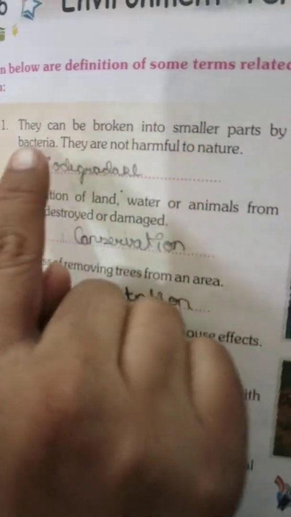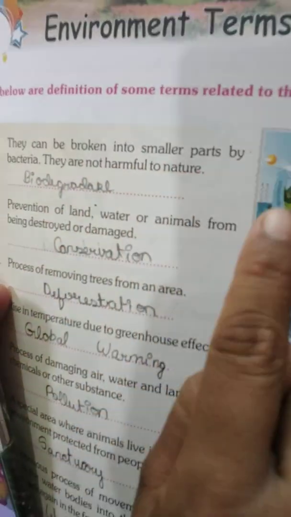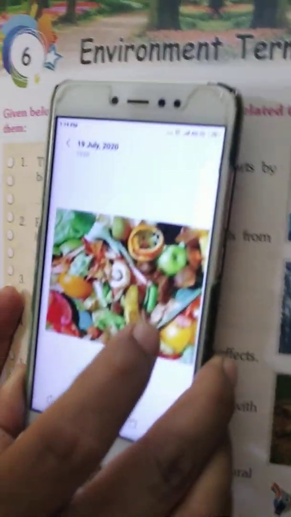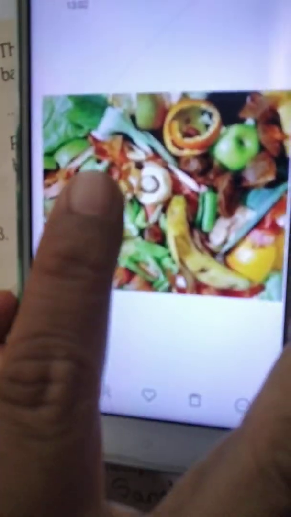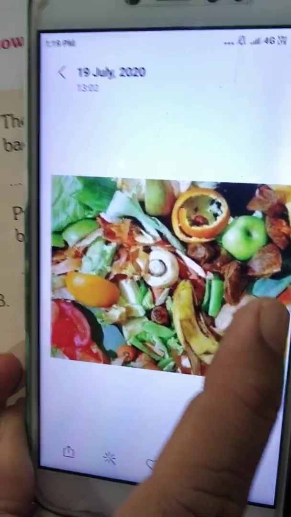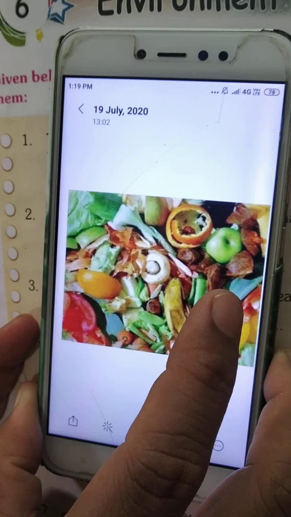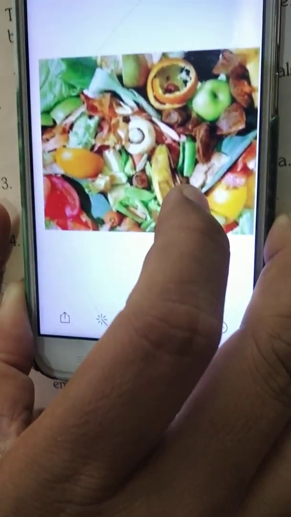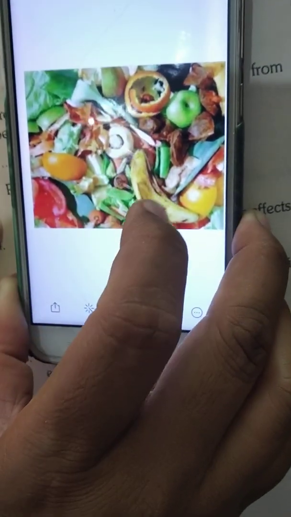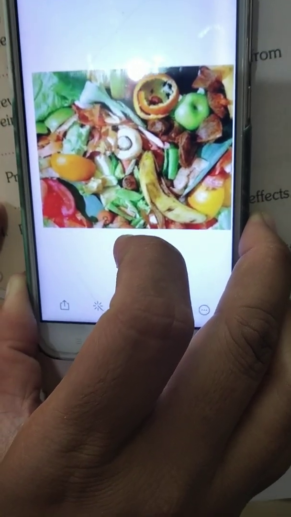What is it? The first one is, what is that can be broken into smaller parts by bacteria and they are not harmful to nature? What is that called? Those products are called biodegradable. Can you see this image? Yes, these are biodegradable things like the kitchen waste, papers and all, because they degrade with the help of bacteria. They degrade, okay? They are called biodegradable. And those like plastic, which are actually not degradable, they are called non-biodegradable.